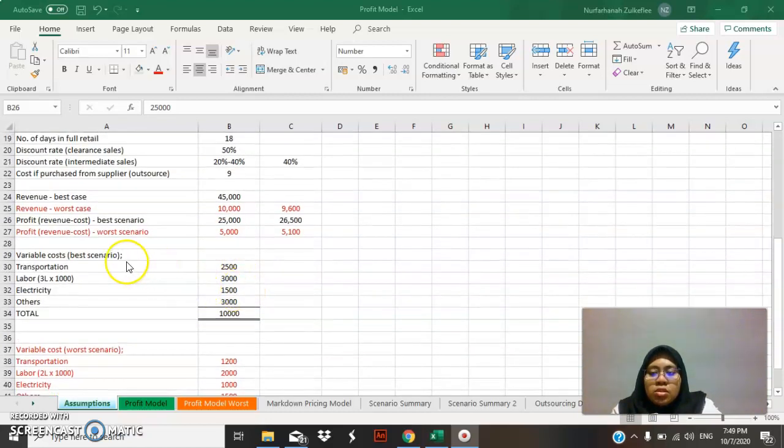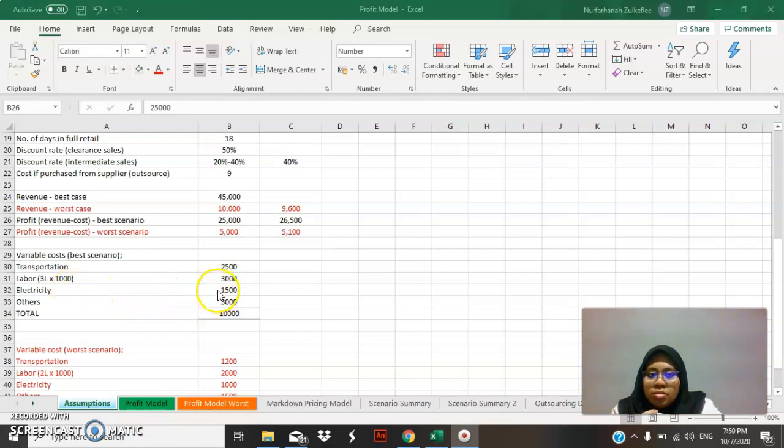For the variable cost, I include transportation 2,500 and labor. I assume there are 2 labor costs, and I multiply by 1,000, which totals 3,000.